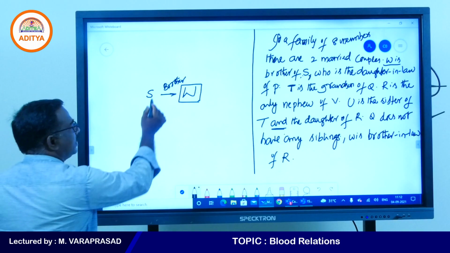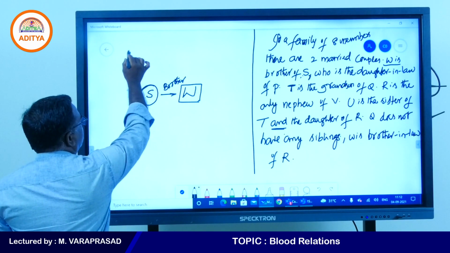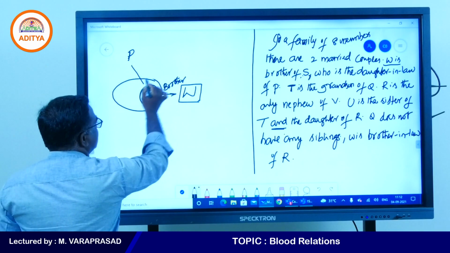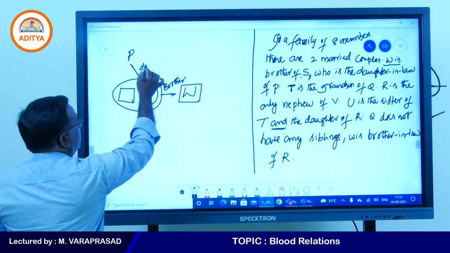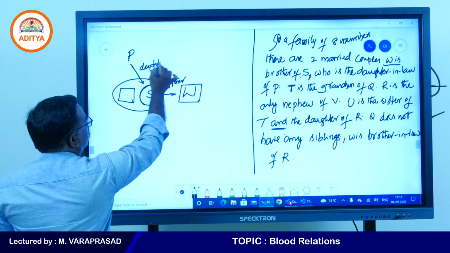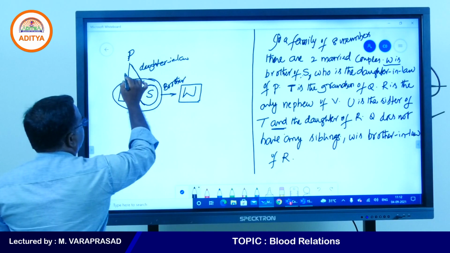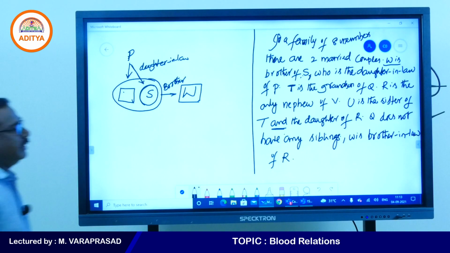So upper generation, daughter-in-law of P. This is daughter-in-law means here son will be there for them. We don't know the son, later we can see.